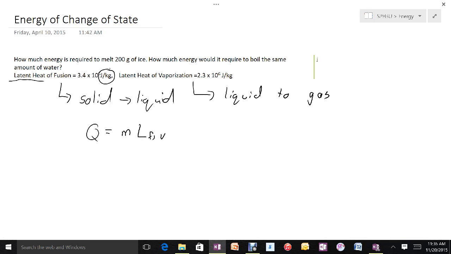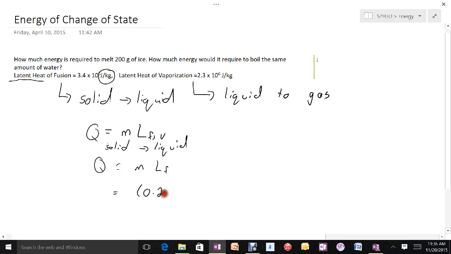Looking at the specific problem, how much energy is required to melt 200 grams of ice and boil the same amount of water? So if we want the Q for the state change from solid to liquid, we just have to take the mass times the latent heat of fusion. Our mass here is 0.2 kilograms. Our latent heat of fusion is 3.4 times 10 to the 5 joules per kilogram. So our kilograms cancel out, and we get 6.8 times 10 to the 4 joules of energy that would have to be put in to melt that ice.